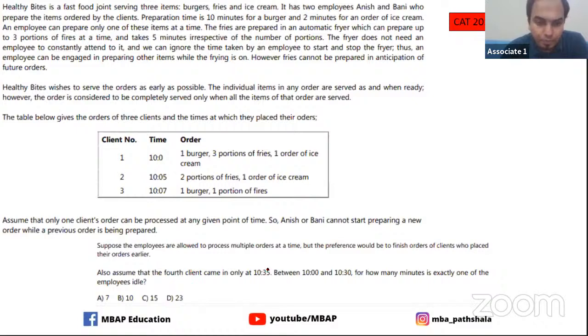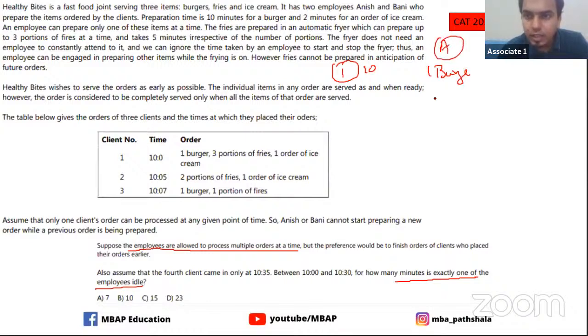How many minutes is exactly one of the employees idle? That means one employee is free. When both the employees are free, you're not going to count that time. Only when one employee is free, that time you are going to count. And tell me one more thing. It is given here that employees are allowed to process multiple orders at a time. So client number one comes in at 10, and he gives the order of burger.